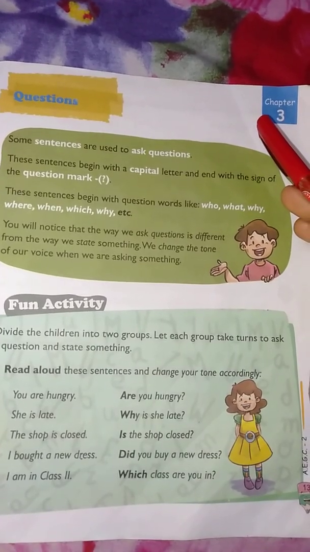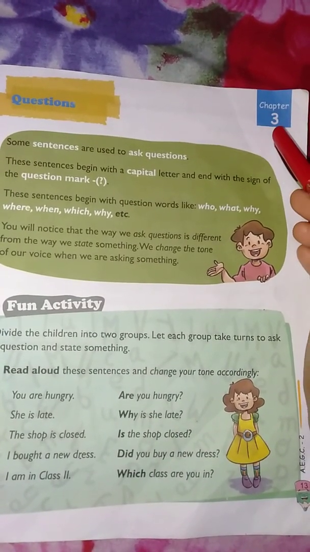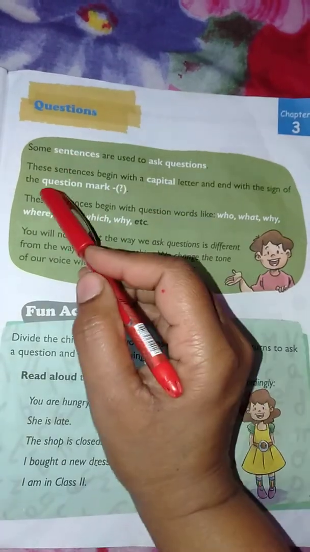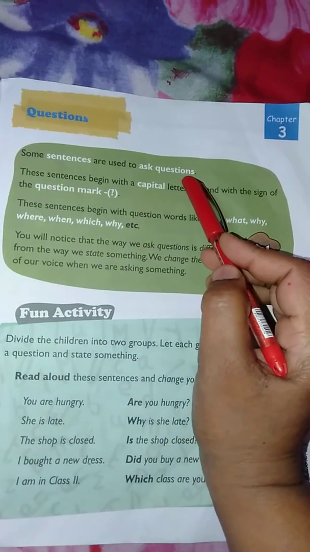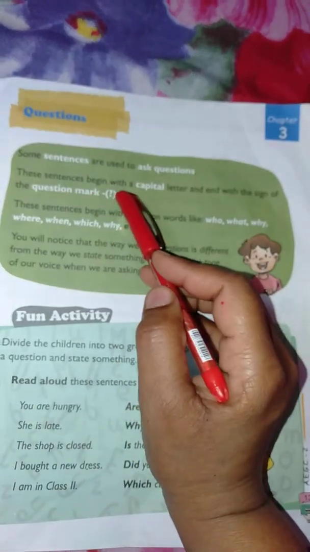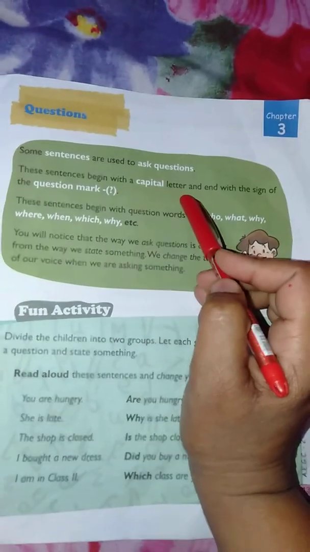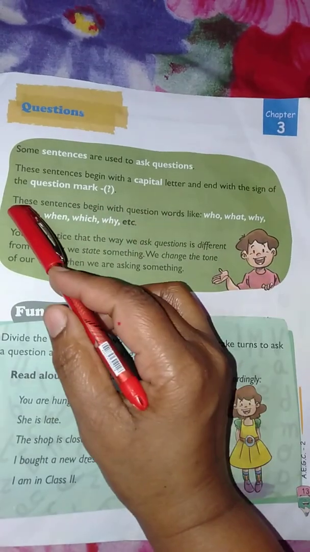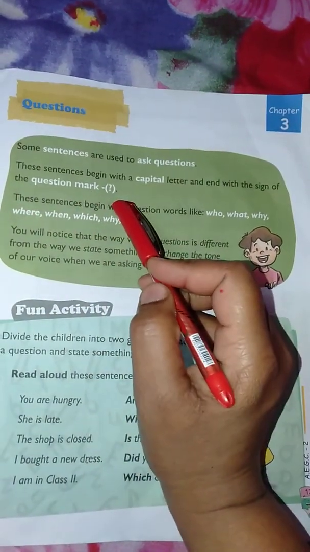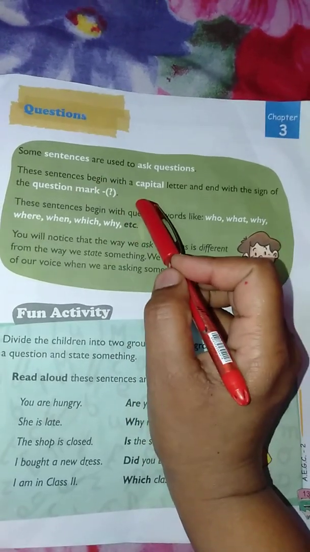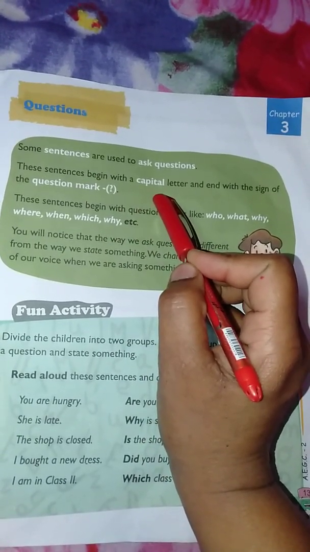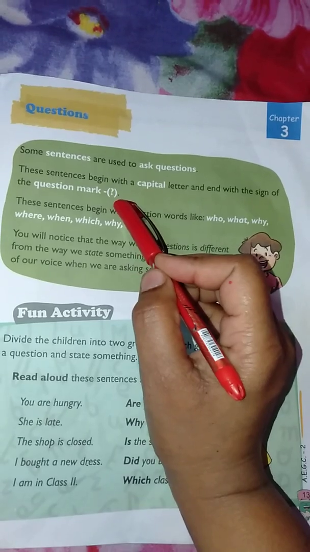So, students, the next chapter is chapter 3, Questions. Some sentences are used to ask questions. These sentences begin with a capital letter and end with a sign, the question mark. Children, sentences also begin with a capital letter and end with a full stop.